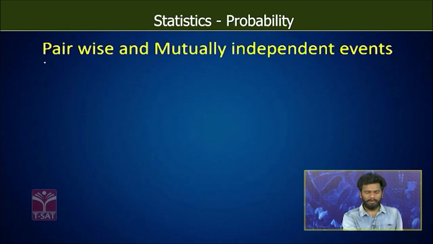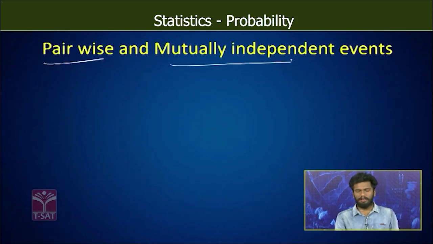Now, you see what is pairwise independent and mutually independent events.